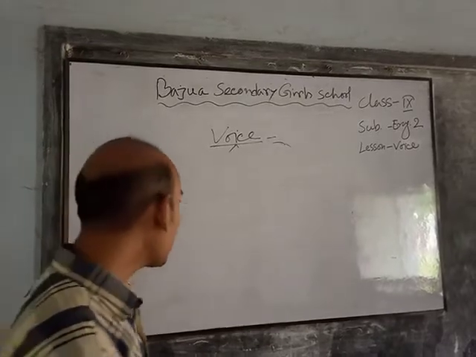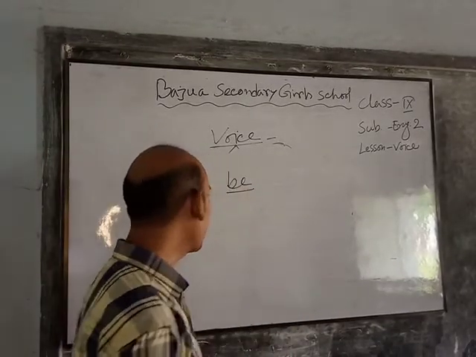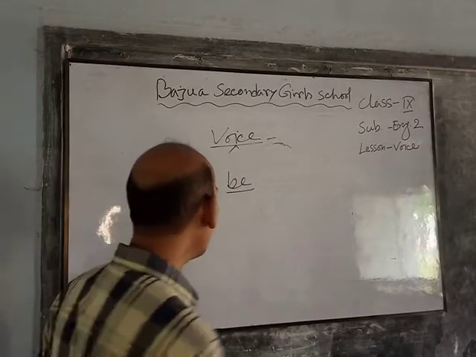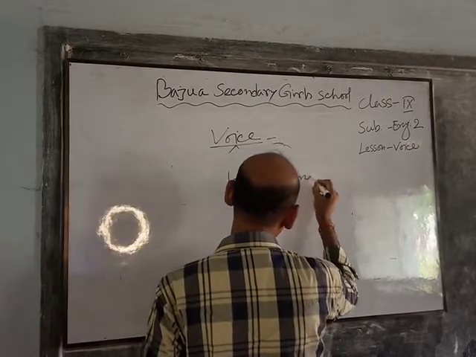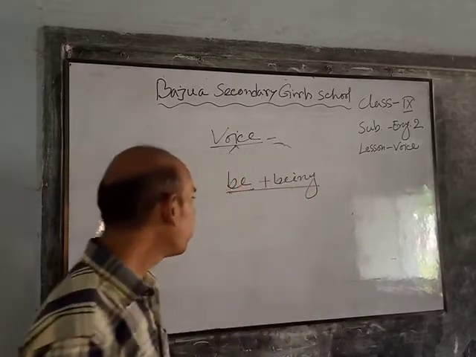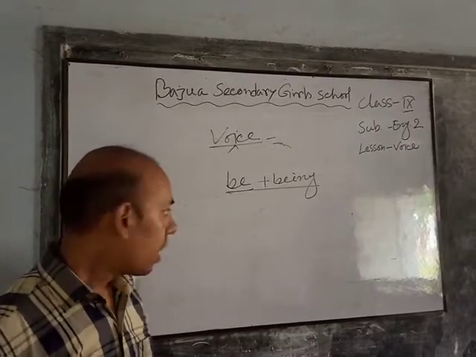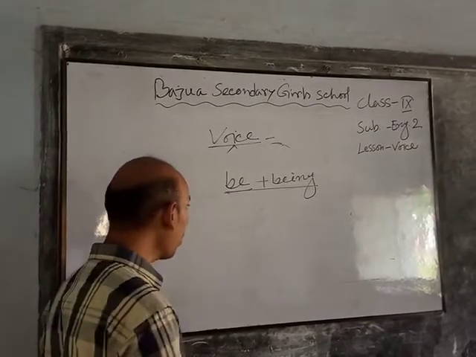In present continuous tense, be is always present. So in this case, we have to use be plus being. This will be the structure. And for the total structure, I will show you an example.